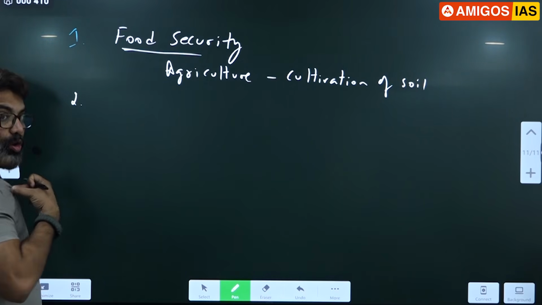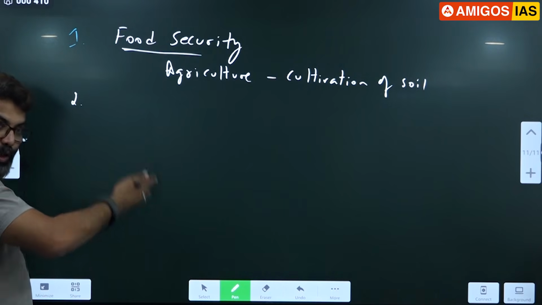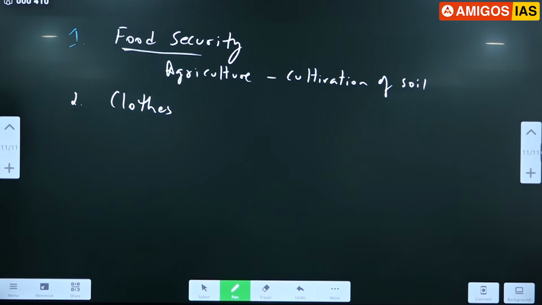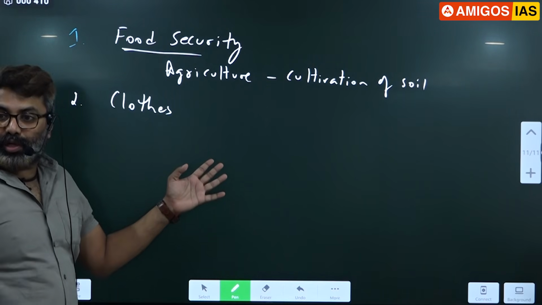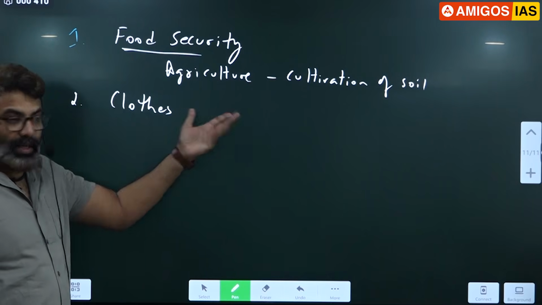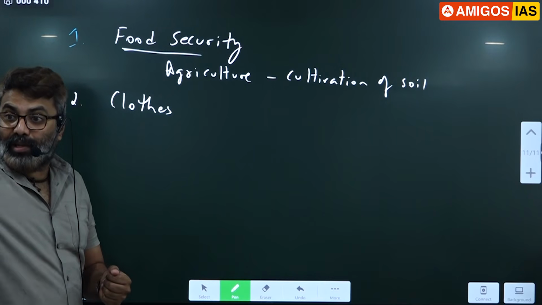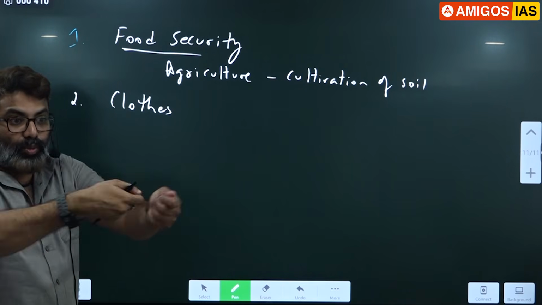Next, even the clothes we wear. Notice, in tropical regions we always prefer cotton. Cotton is grown where? Soil again. The clothes that we use today to protect our dignity also come from the soil. You might say, sir, I'm not wearing cotton. Whatever you are wearing, linen, jute, hemp, silk, it directly comes from the soil. Even for silk, we grow mulberry leaves that we feed to the Bombyx mori. That gives us silk cocoons, and from silk cocoons we make silk.